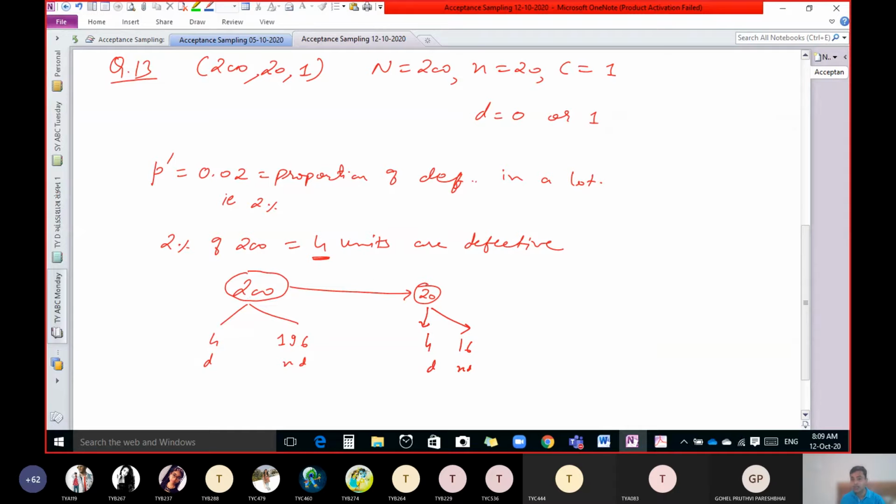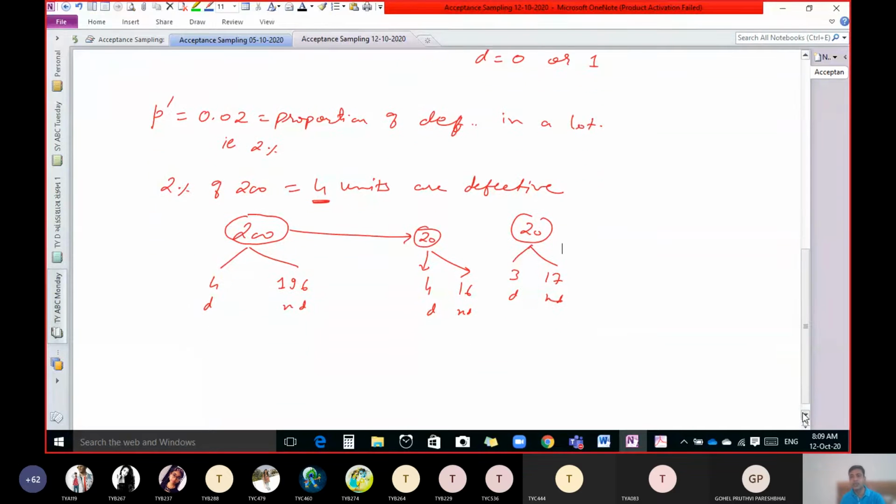That is possible. Okay, is it possible like this? Out of this 20, we have 3 defective and 17 non-defective. Yes, that is also possible.